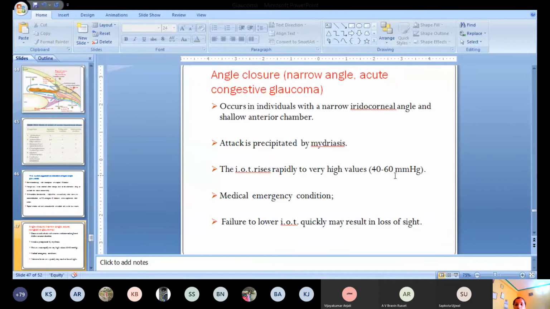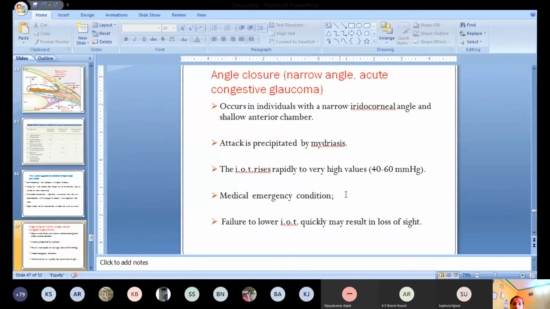So it can rise up to 60 millimeter of mercury, okay. That is a very high level. Our normal intraocular pressure is in the range of 10 to 20 millimeter of mercury only. So in acute congestive glaucoma, it may rise up to 60 millimeter of mercury, which indicates a medical emergency. So you have to treat the patient as soon as possible, by giving aggressive treatment, a combination of various drugs to decrease the intraocular tension very fast.